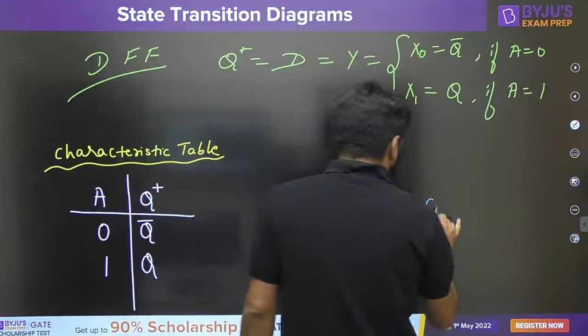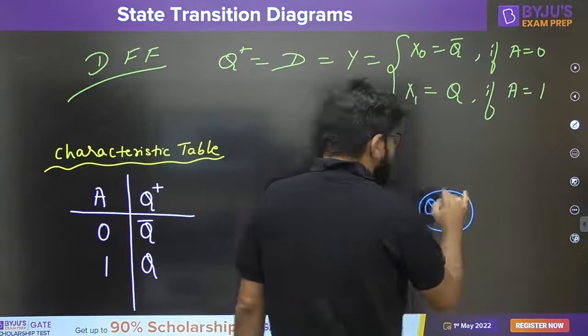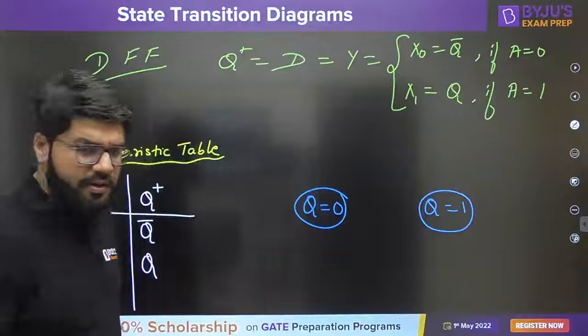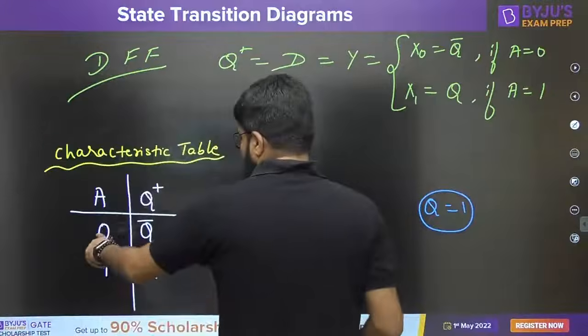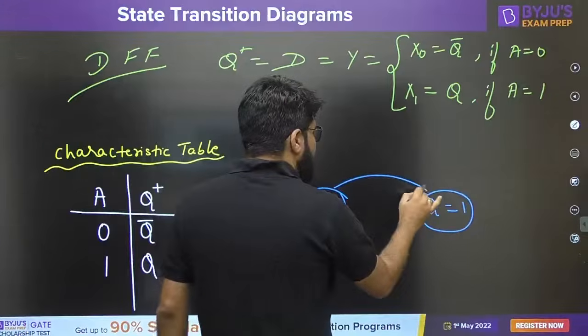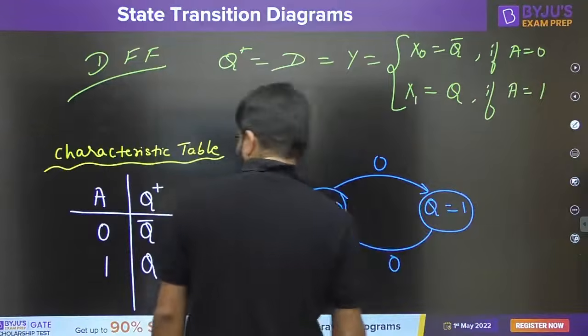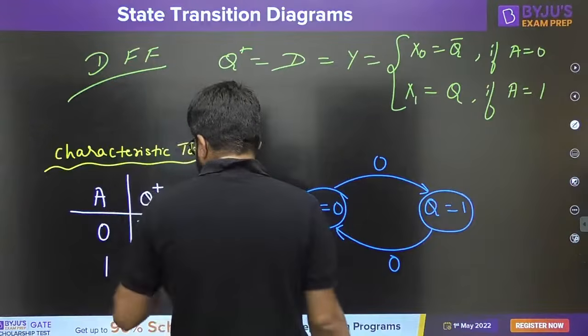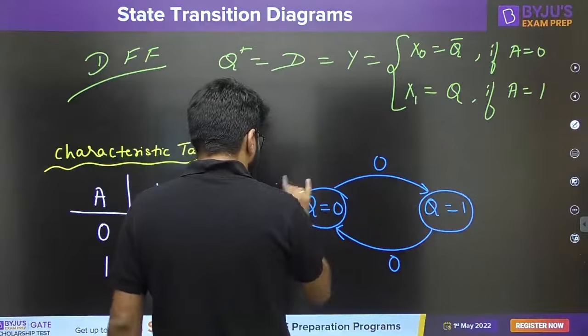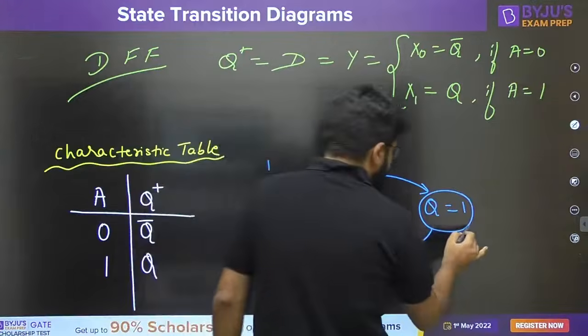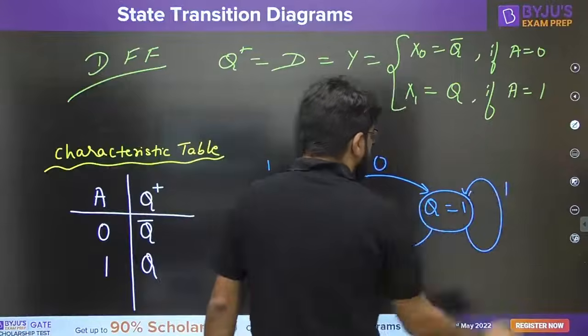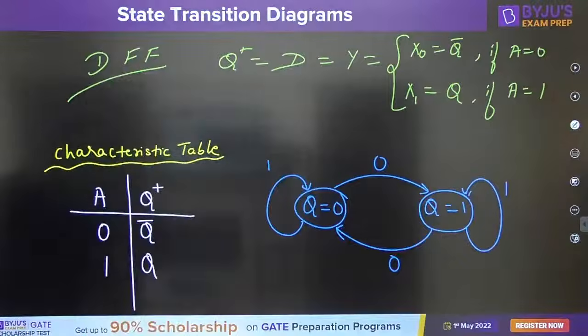Now we are comfortable drawing the state transition diagram quickly without referring to anything. If the input is 0, toggle. Toggle means 0 becomes 1 and 1 becomes 0. If the input is 1, remain in the same state.